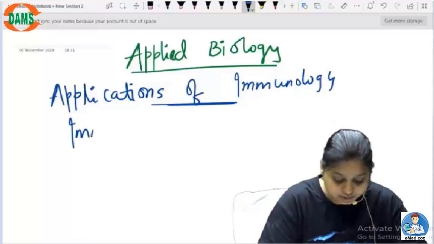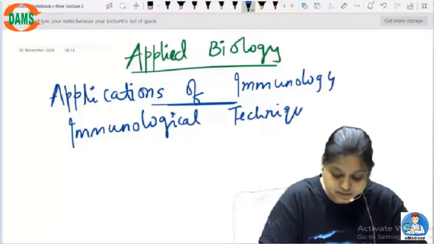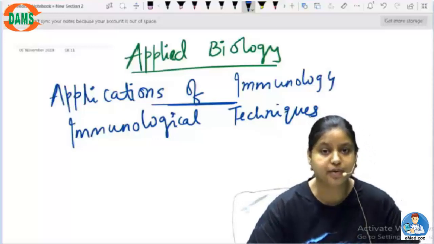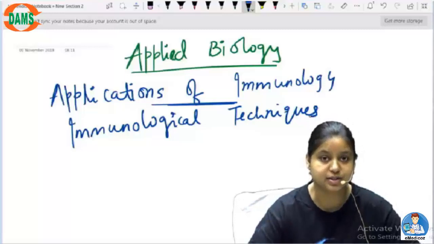So all the immunological techniques we will be dealing with in this chapter, and then we will be taking all the questions related to all the topics of applied biology, starting from microbial fermentation to biosensors. All of the topics will be discussed.